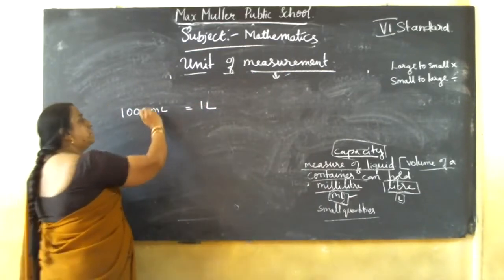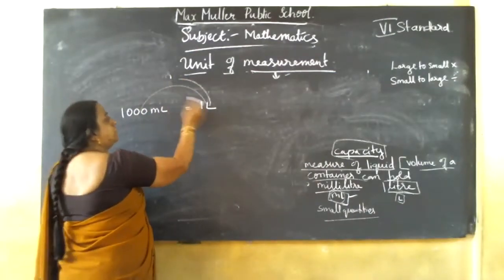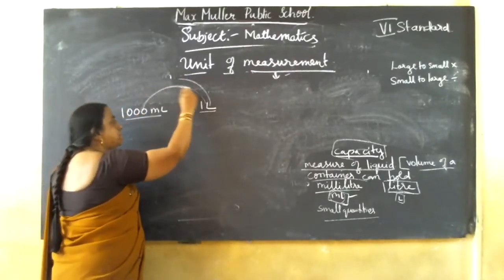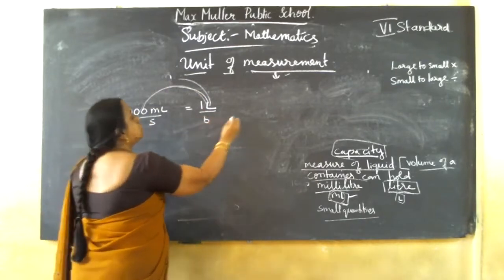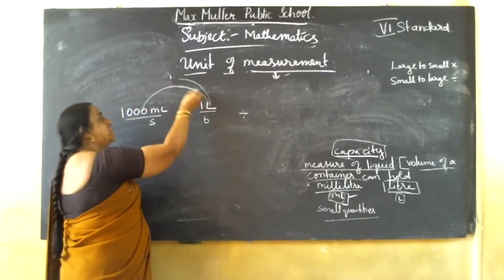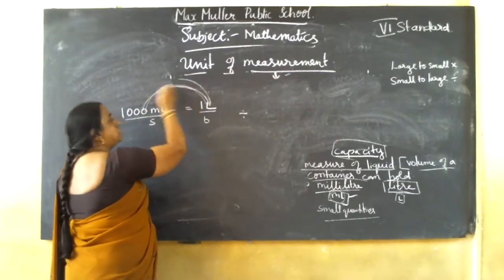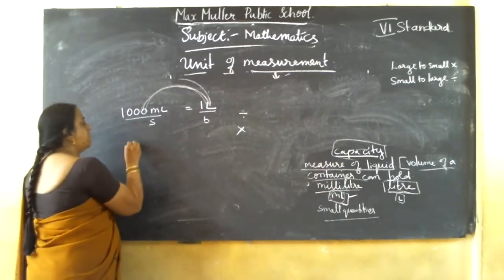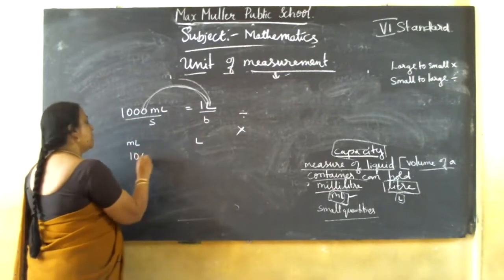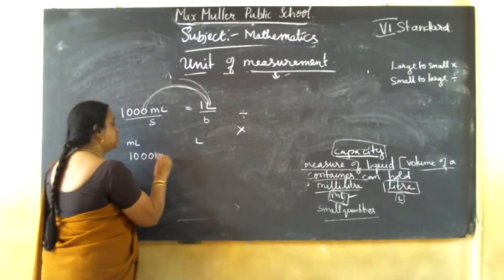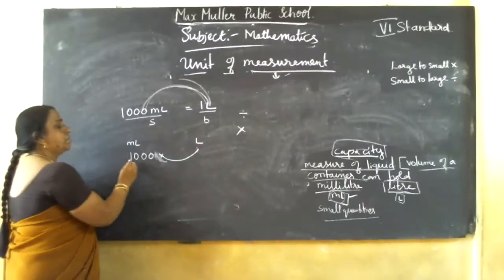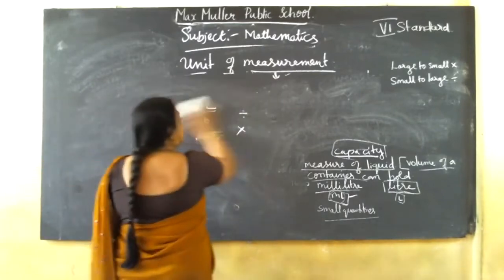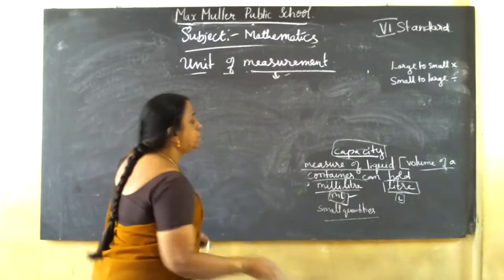We can convert liter to milliliter and milliliter to liter, both. This is the smaller unit, this is the larger unit. If you want to convert ml to liter, that means small to big, so divide. If you need to convert liter to ml, that is larger to smaller, so multiply. Clear now? 1000 ml equal to 1 liter. These are the units you should keep in your mind before starting the exercise. These units are important.